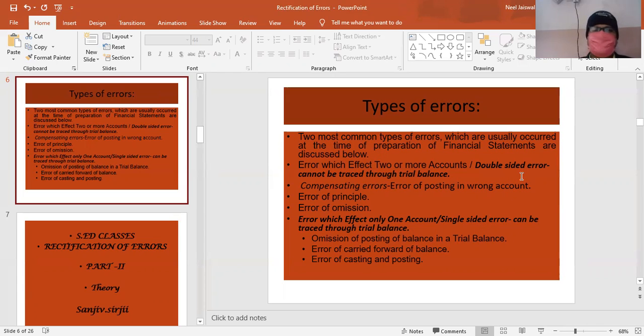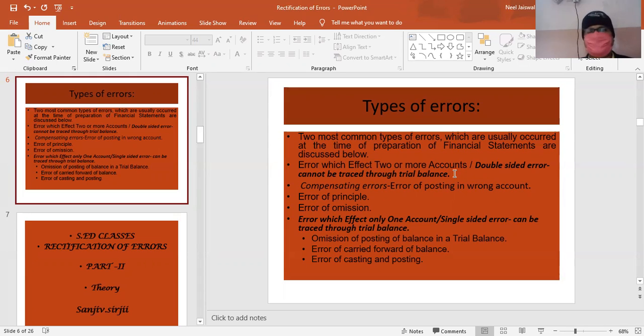Okay, double-sided error means what? First of all, a double-sided error is an error which cannot be traced through trial balance. This error compensates the mistake. Suppose, if I give you an example, paid wages to Ram 2000.